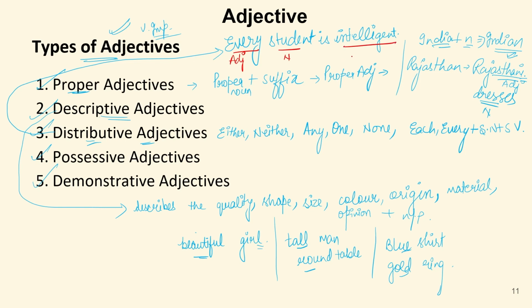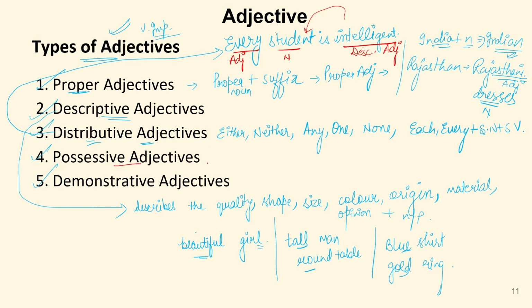And we are talking about intelligent. The word intelligent is also qualifying the word student. So this intelligent is also an adjective, but this is descriptive adjective. Now we have every student. So student is a noun, whereas every is a distributive adjective, and intelligent is again describing the word student. So this is telling us the quality of these students. So it is descriptive adjective.